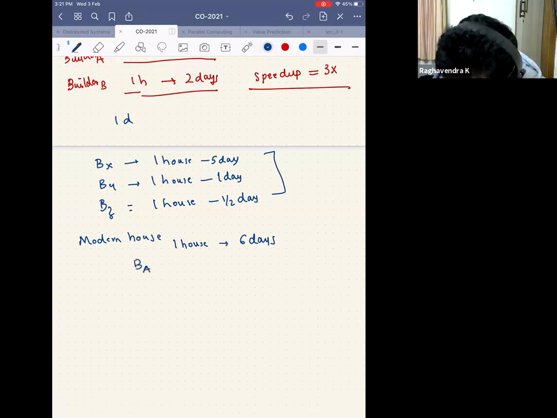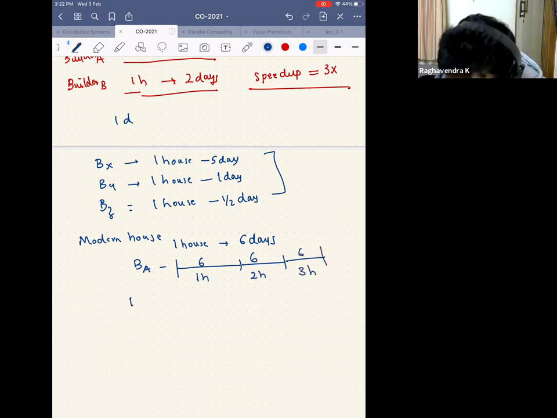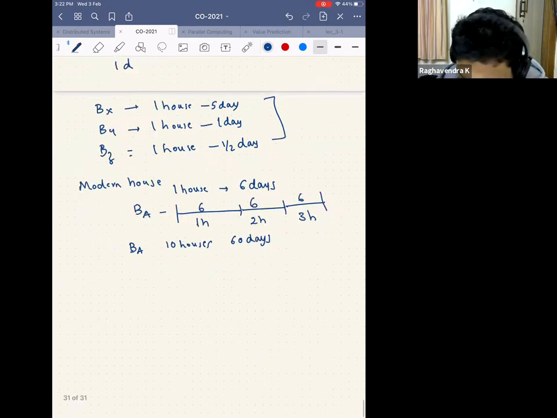So builder A comes along and says, I will do this for you. The way he does it is he will spend 6 days to construct one house. Then he'll spend 6 days here and get the second house done. He'll spend 6 days and get the third house done. So for builder A to construct 10 houses, it takes 60 days, right? I hope this is clear till now.